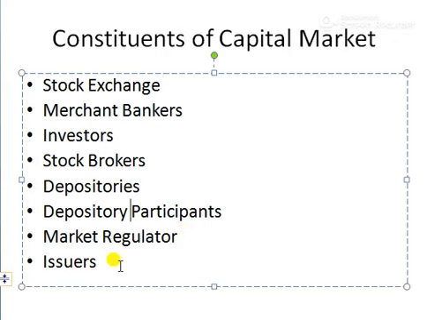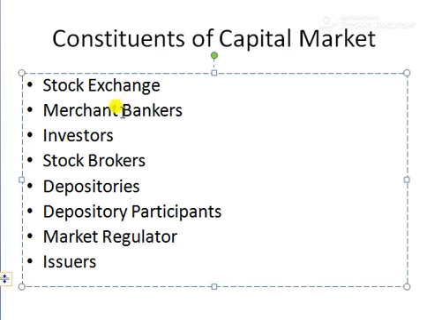Next, issuers. Issuers means issuers of securities like shares, bonds, etc. They raise capital from investors by issuing shares. In that process, they can take the help of merchant bankers.